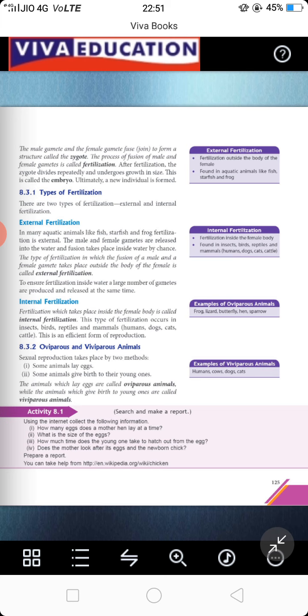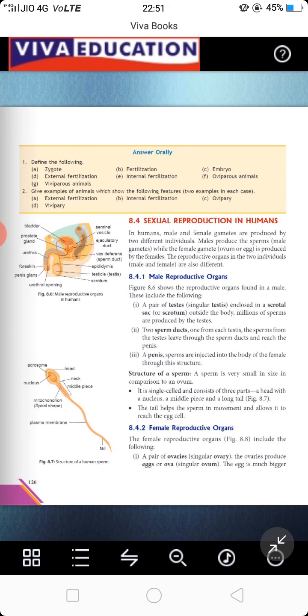This is a very important question, what is oviparous and what is viviparous. Just one thing you have to remember, there are some animals which lay eggs and there are some animals which give birth to their younger ones directly. The animals which lay eggs are called oviparous, and those which give birth directly to their younger ones are called viviparous. So this is all about oviparous and viviparous animals.